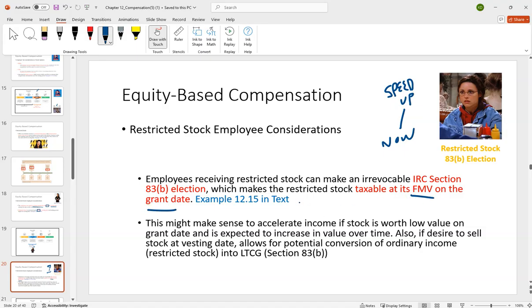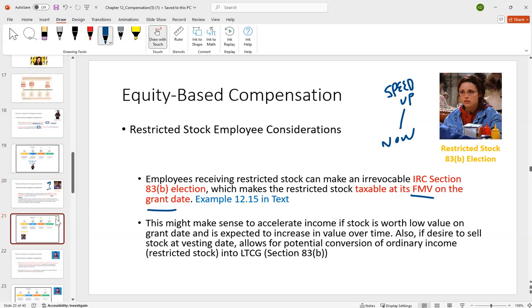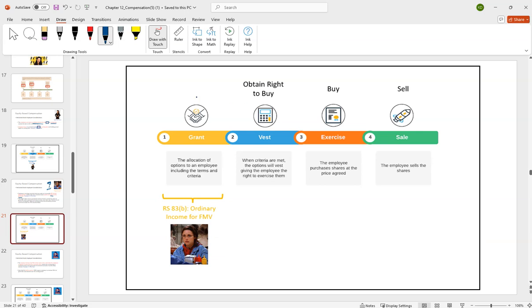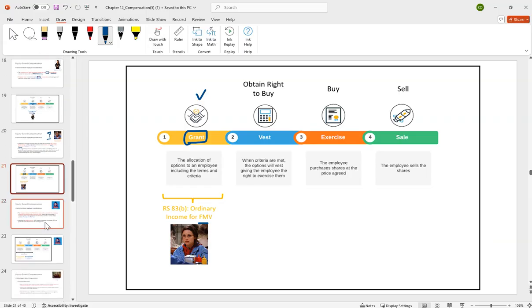So why might you do this? It might make sense to accelerate the income if the stock is worth a low value on the grant date and we expect it to increase in value over time. So it's one of these playing-the-market type things. Is it better to pay the tax now and get the benefits later on, or should we wait until later to pay that tax? But the idea with the 83(b) election is that for the employee, it's going to be taxable income on the grant date for the fair market value.